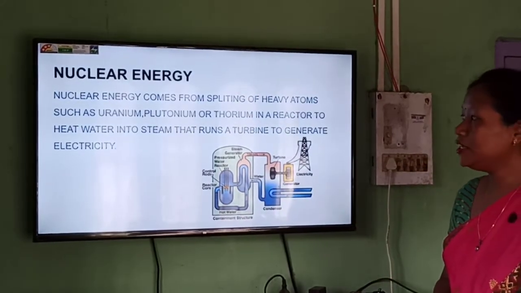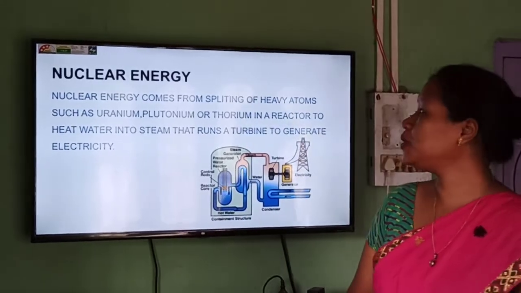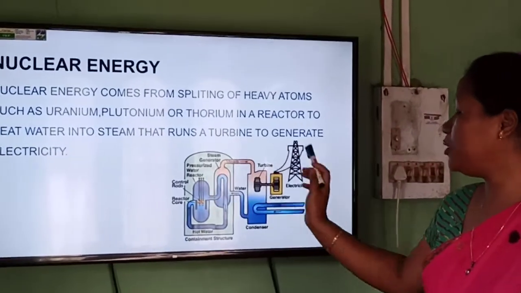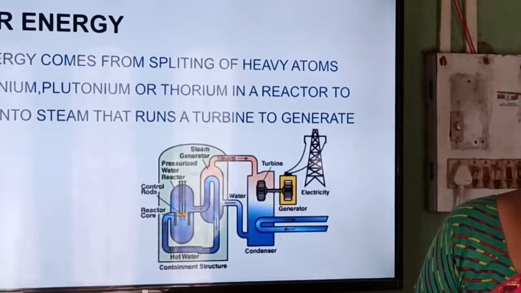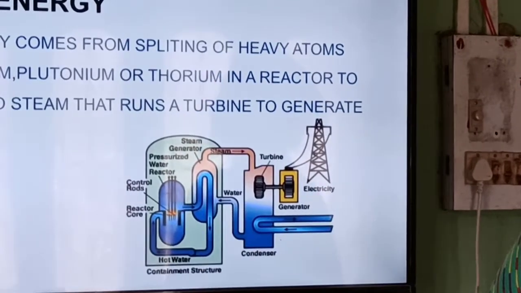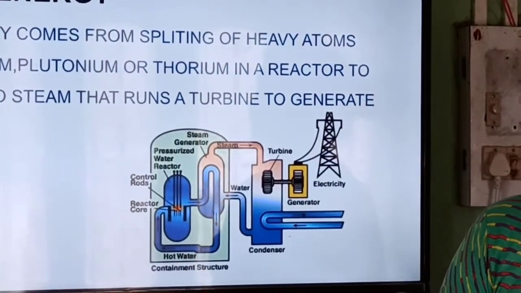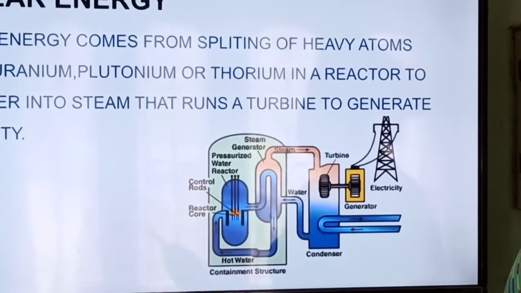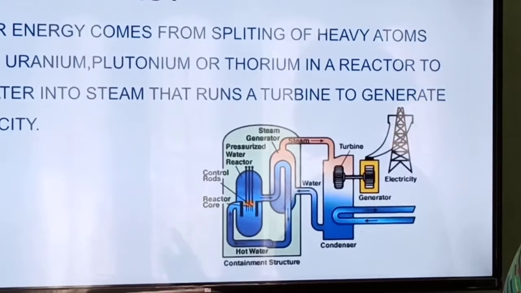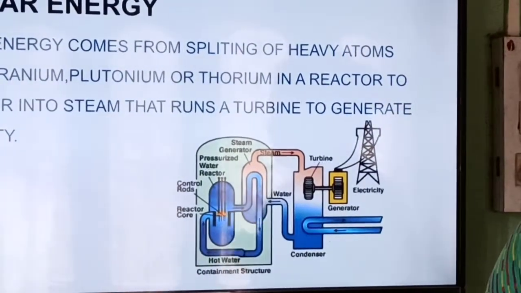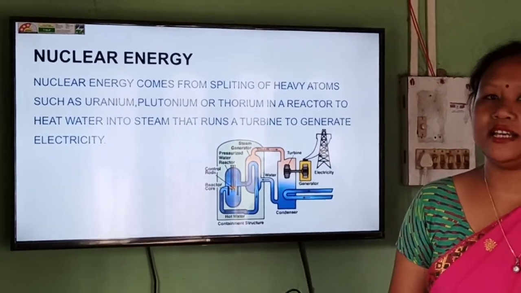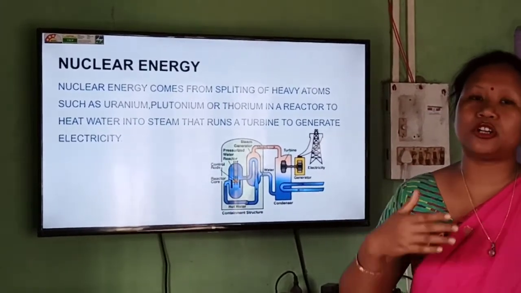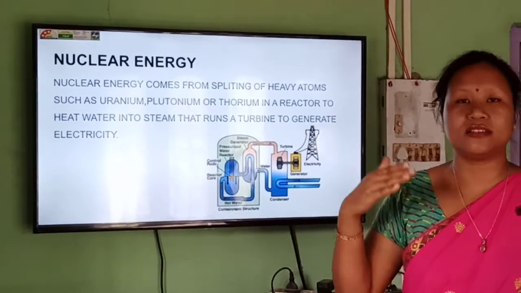Then comes nuclear energy. This is the working principle, or the diagram, of nuclear energy. So in nuclear energy, what is done? The heavy atoms, like uranium, plutonium, thorium, undergo the nuclear fission process and break down into lighter nuclei. When this process takes place, a huge amount of energy is released, which is used to boil the water to produce steam, and that steam runs the turbine.